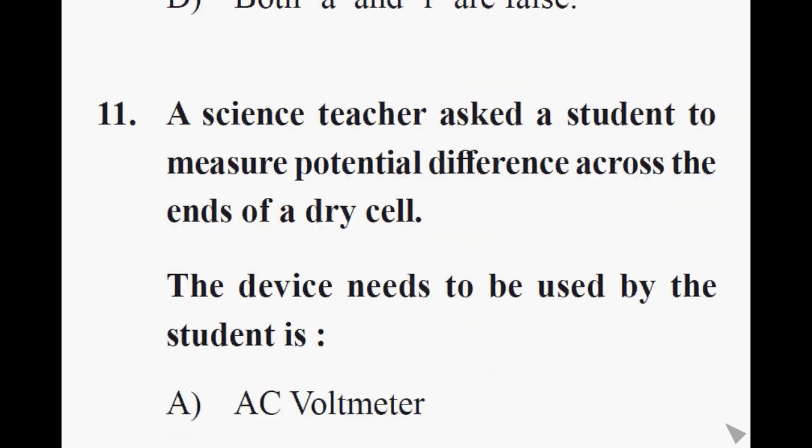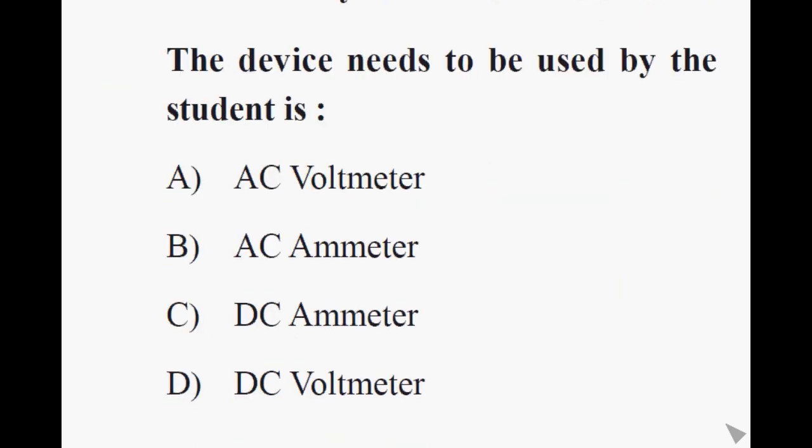Question number 11. A science teacher asked a student to measure potential difference across the ends of a dry cell. The device needed to be used by the student is option A, AC voltmeter, option B, AC ammeter, option C, DC ammeter, option D, DC voltmeter. Correct answer is option D, DC voltmeter.